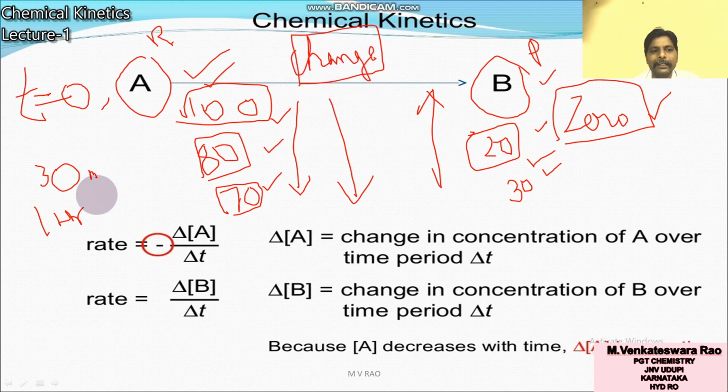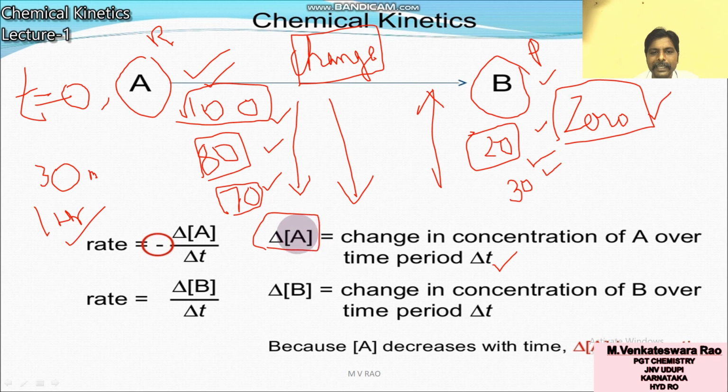So now you will see rate. What is rate? Change in the concentration of A over time period delta T. What is delta A? Delta represents change. What is the meaning of the square bracket?